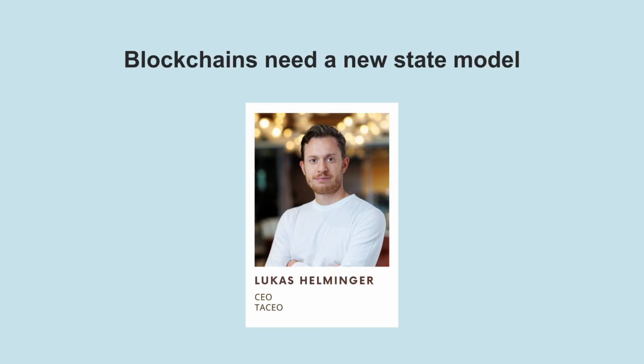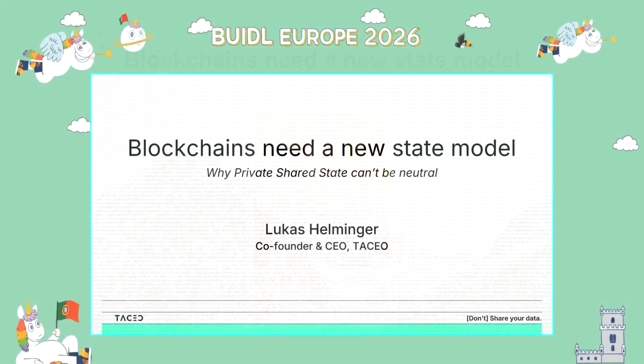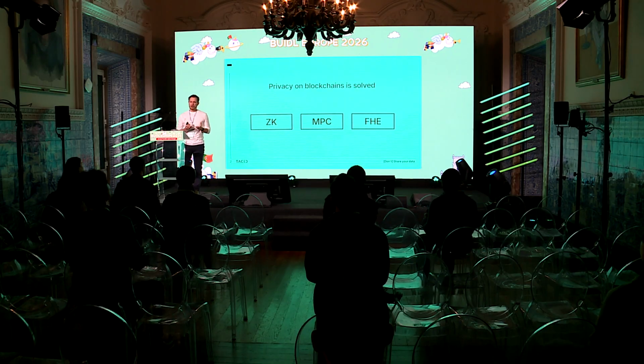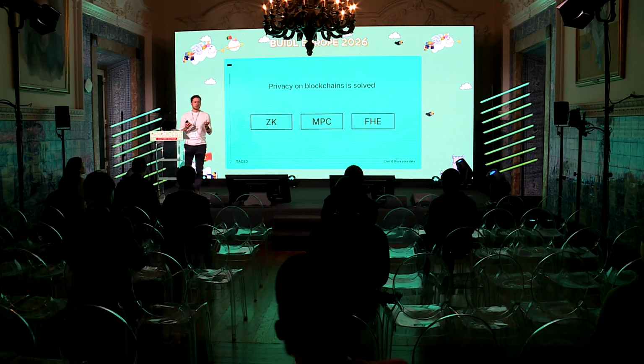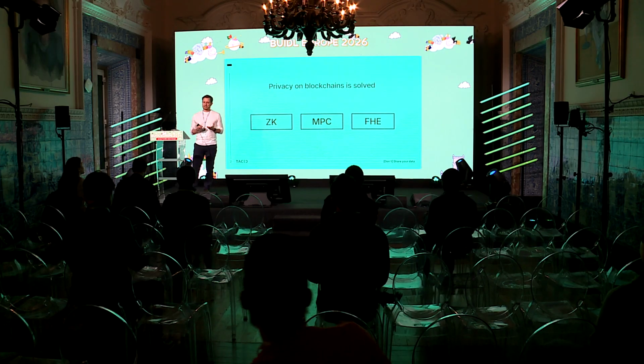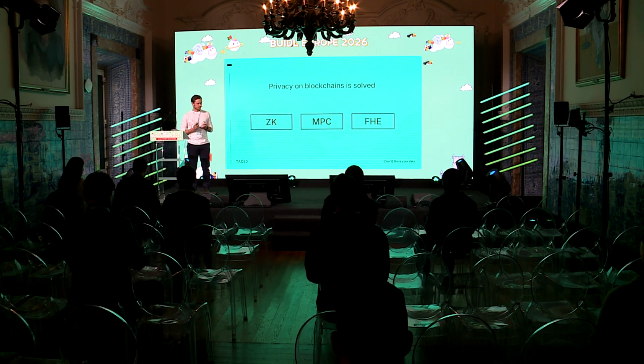Thank you, Erika. So privacy on blockchains is solved. Zero knowledge proofs, multi-party computation, and fully homomorphic encryption give us privacy. Most of you in the room would agree with me here, or at least agree that if we are not there yet, we'll be there soon.